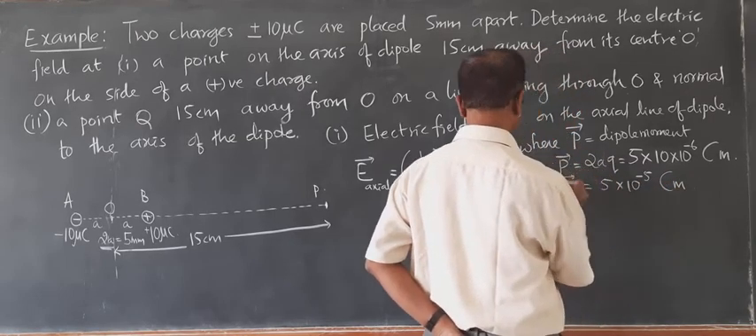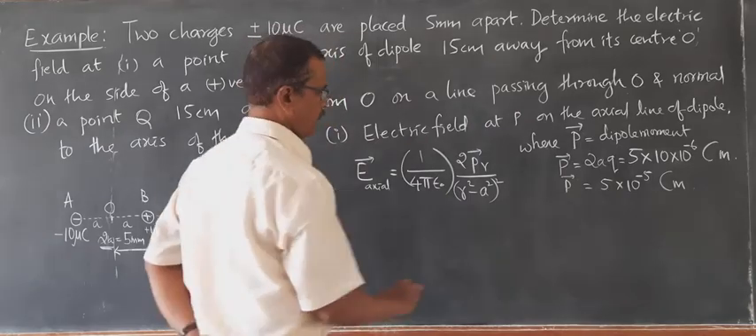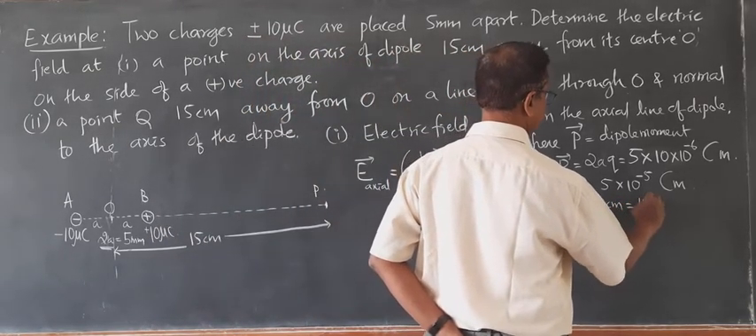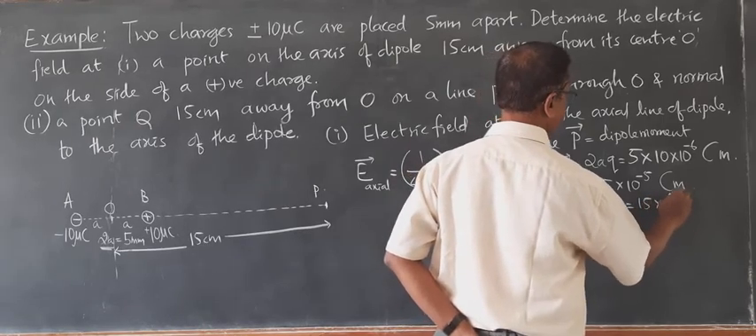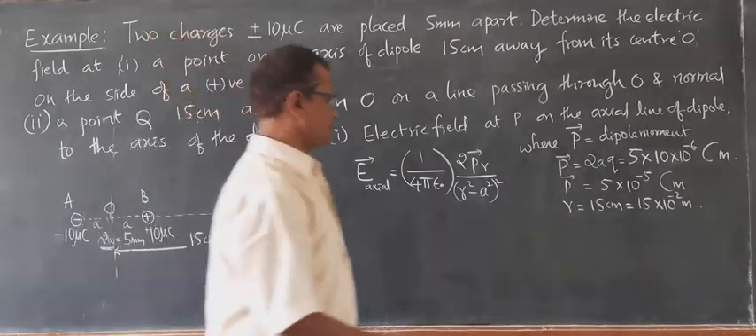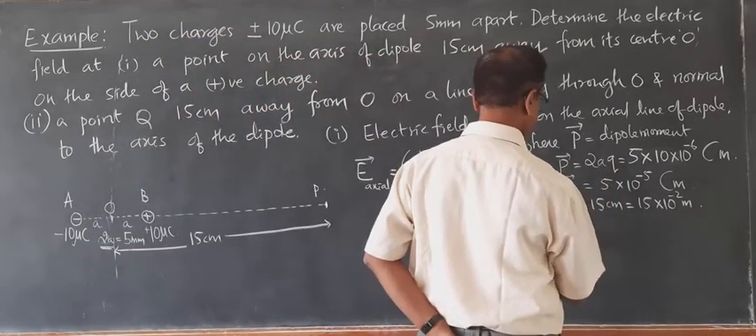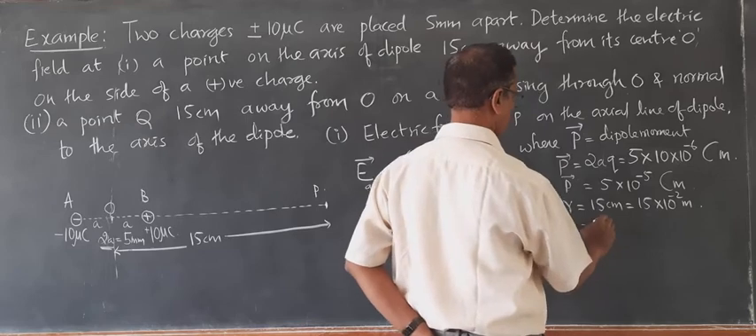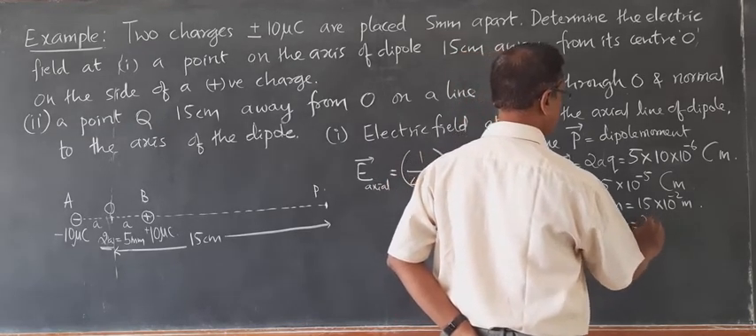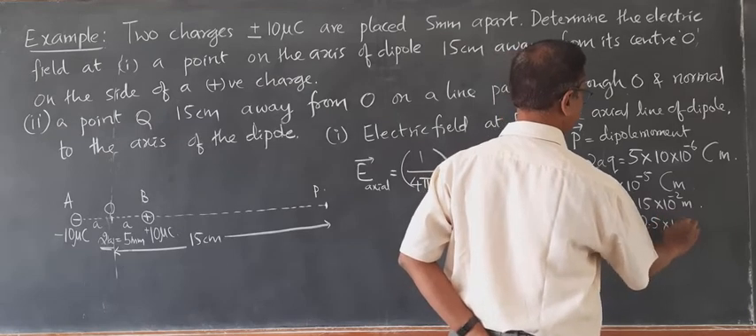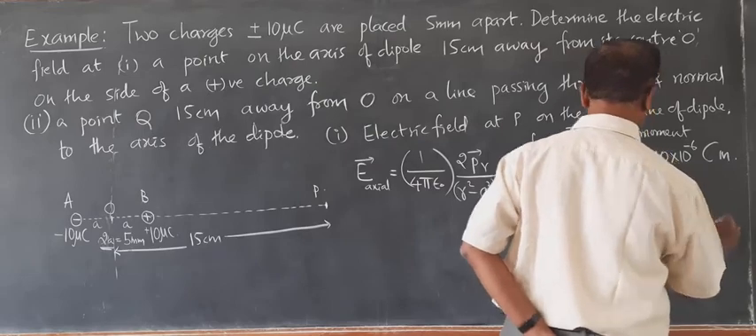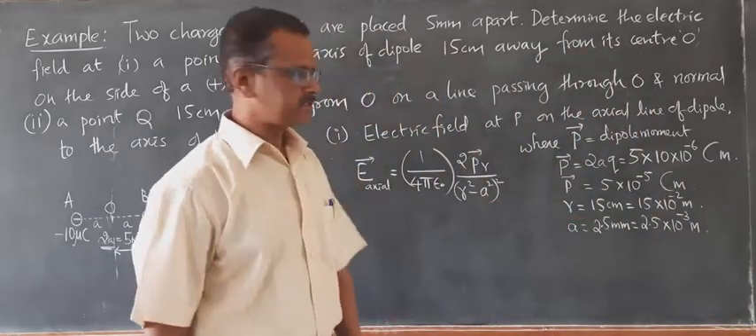So this I can directly make use of here. And r is equal to 15 centimeter, which can be written as 15 into 10 to the power minus 2 meter. And a is half of 2a, half of 5, that is 2.5 millimeter, 2.5 into 10 to the power minus 3 meter. So I am expressing everything in SI units.